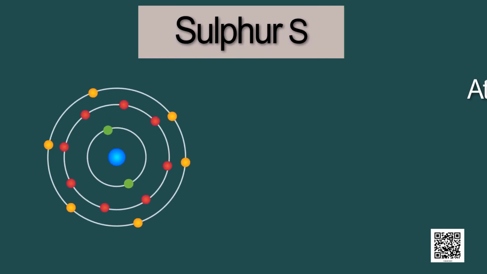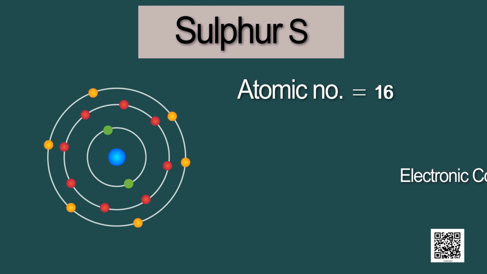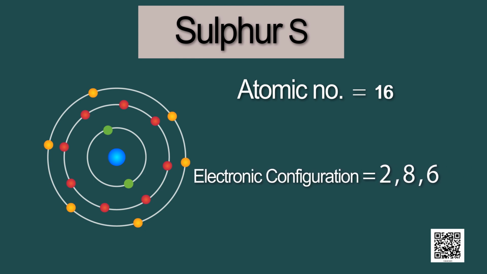Now, let us talk about sulfur. Its atomic number is 16 and its electronic configuration is 2, 8, 6. To get stable, it needs 8 electrons in its outermost shell.